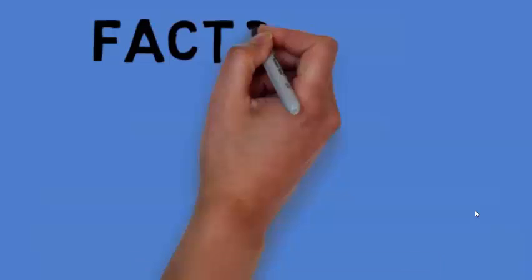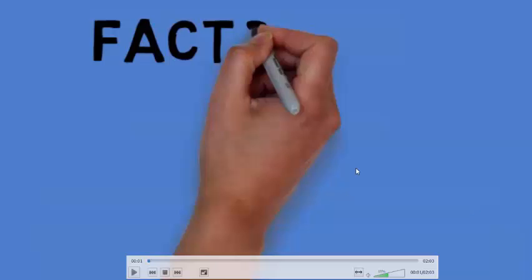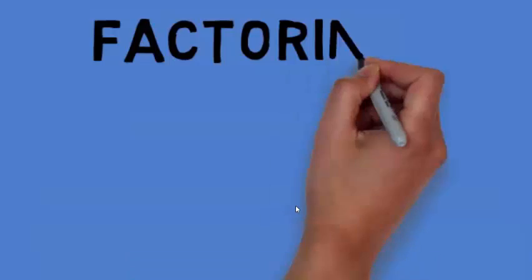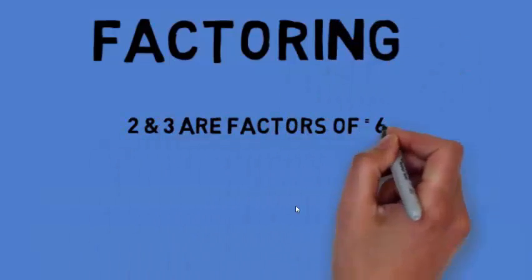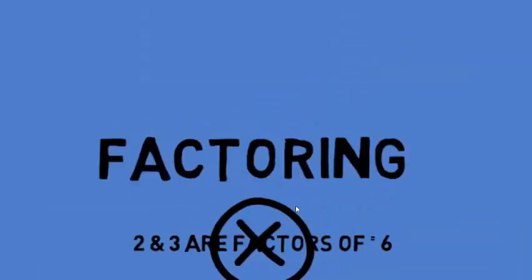Now, when we are talking about factoring, the term must not get confused with what we have studied in mathematics. So, what was that factor? That 2 and 3 are the factors of 6. So, are we going to study that in this? No. The factoring that is in finance.